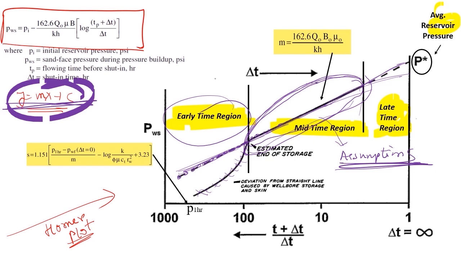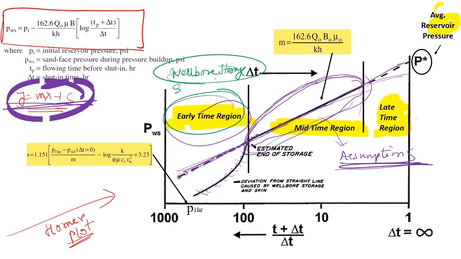In the early time region, I will get these disturbances. These disturbances may be because of the wellbore storage effect, which we have discussed, and it may be because of the skin factor. So these two terms play an important part in the early time region. Whatever disturbances I am obtaining, that is the reason why my trend is not following the straight line. The reason is the wellbore storage and the skin factor.